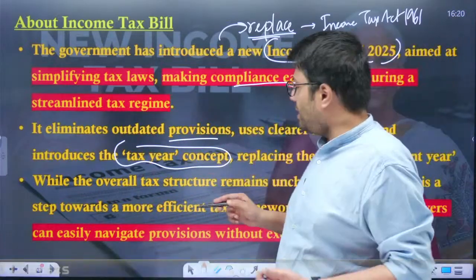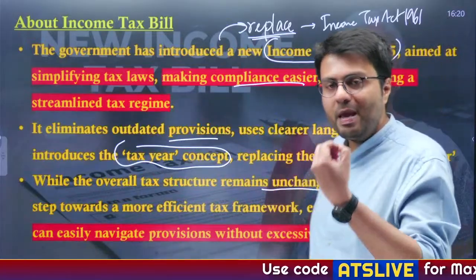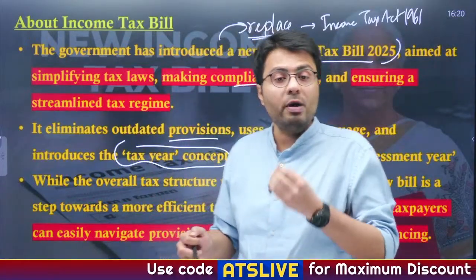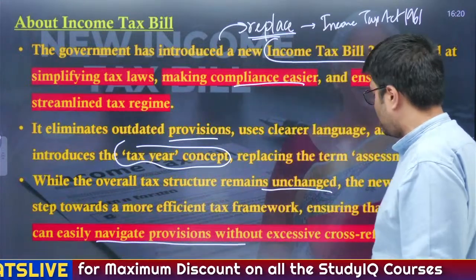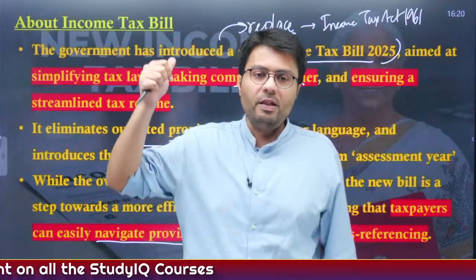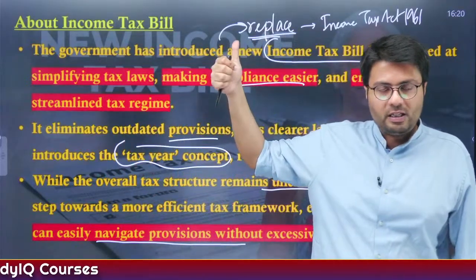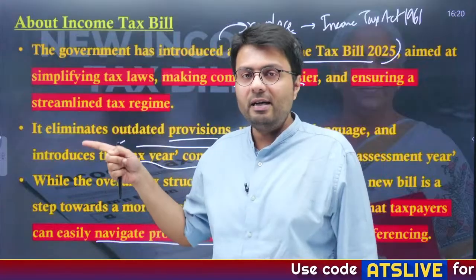Now, the overall tax structure, although it remained unchanged, the new bill is a step towards making this entire legislation more efficient and also enabling people to easily navigate the provisions without the need for cross-referencing. As you can understand, the existing law was amended several times since it was introduced in 1961.